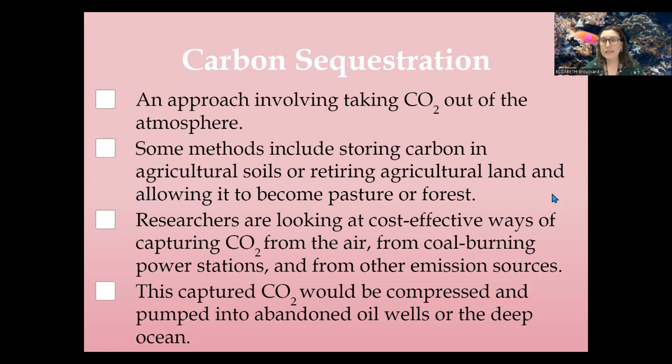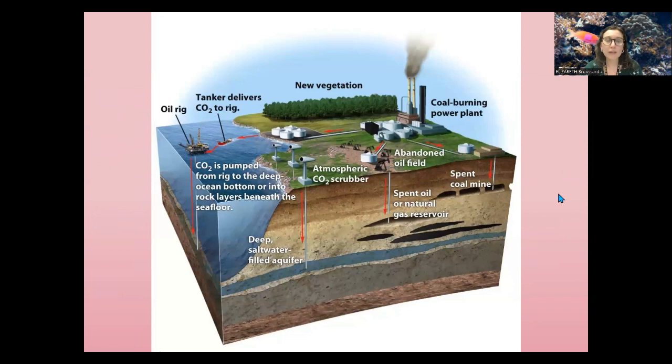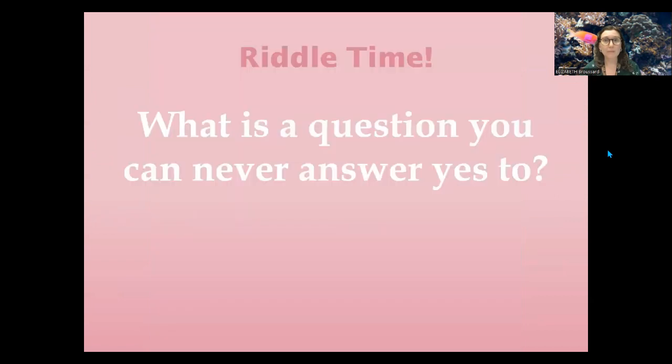We're also looking at trying to get rid of it at the source. So here's kind of a way that we can look at this. Again, one way is we can add in new vegetation, photosynthesis powerhouses, pulling that CO2 out of the atmosphere. We could also extract it out and essentially pump it into the ocean floor, pump it underground into rocks. Once you have an empty oil reserve, okay, now we have a pocket underground, let's fill it with carbon dioxide. Same thing, I have an empty coal mine. Okay, we're not going to be using it for any time. Let's pump it with carbon dioxide. Again, we're trying to take it all out of here, and we're taking it with our CO2 scrubbers as well.